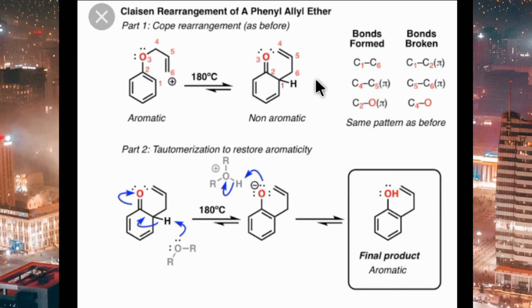While between C4 and C5, where a single bond is present, one double bond will be produced, between carbon 4 and carbon 5. But between carbon 5 and carbon 6, the pi bond will break down towards here. I hope it is clear. Here, between C2 and oxygen, that is carbon number 2 and oxygen, a double bond will be produced, as I explained before. But which one will break? The bond between carbon 4 and oxygen will break towards here, and here a double bond will be produced. I hope it is clear.